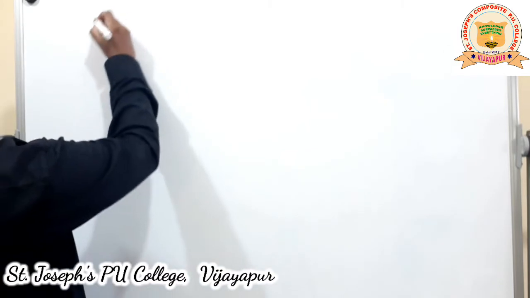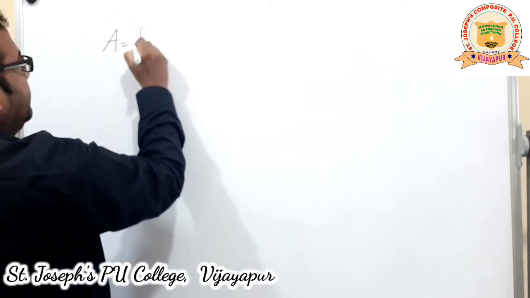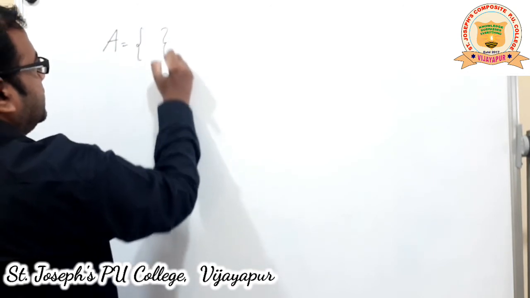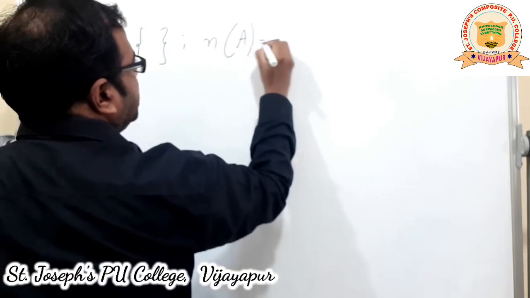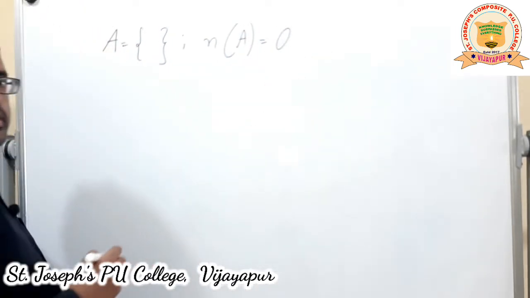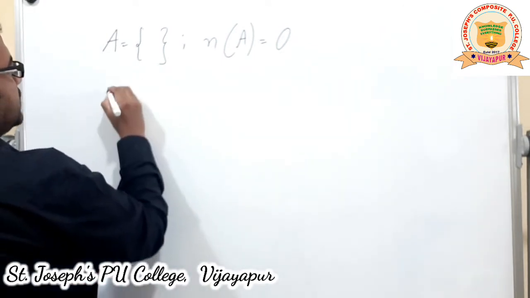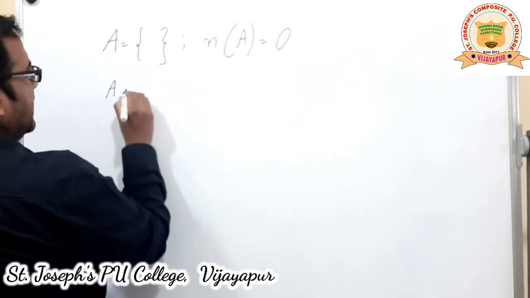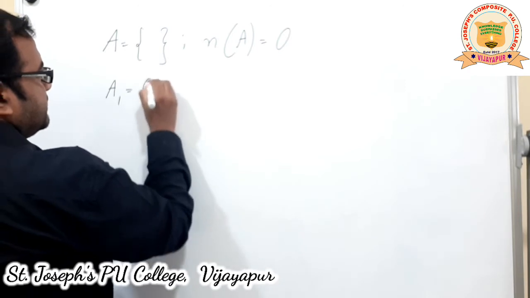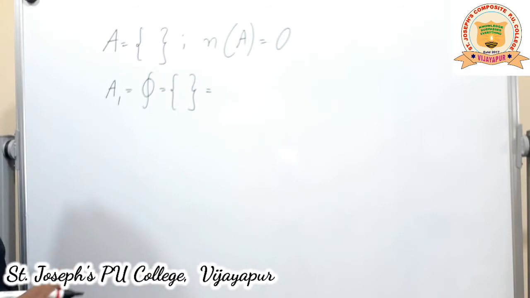Okay. So, if I take a set A here, with elements null, the number of elements in A will be equal to 0, right? Because it is a null set, the number of elements is 0. In that case, what are the subsets possible? I'll call the subsets with subscripts 1, 2, 3 like that. A1 is itself a null set, or I can also write it as a null set using 2 braces without any elements in them, right?